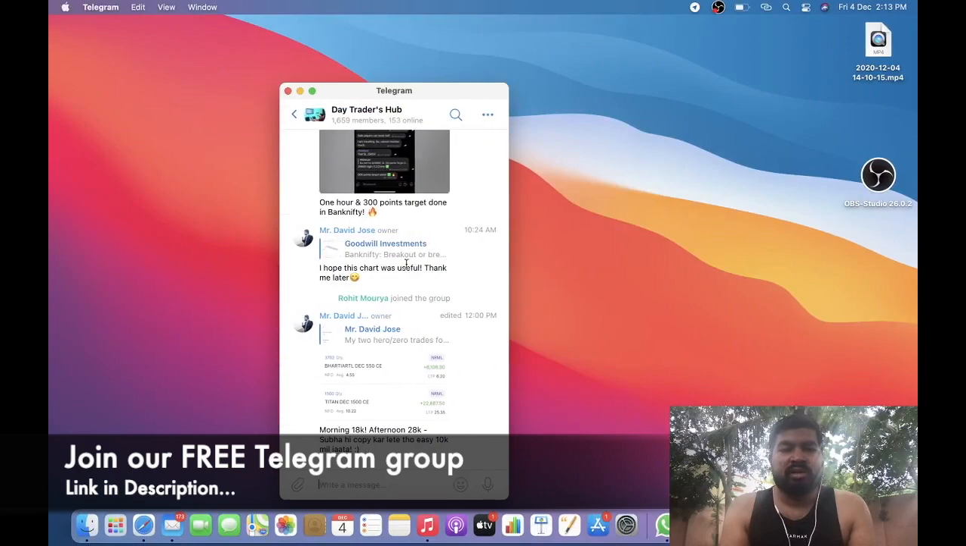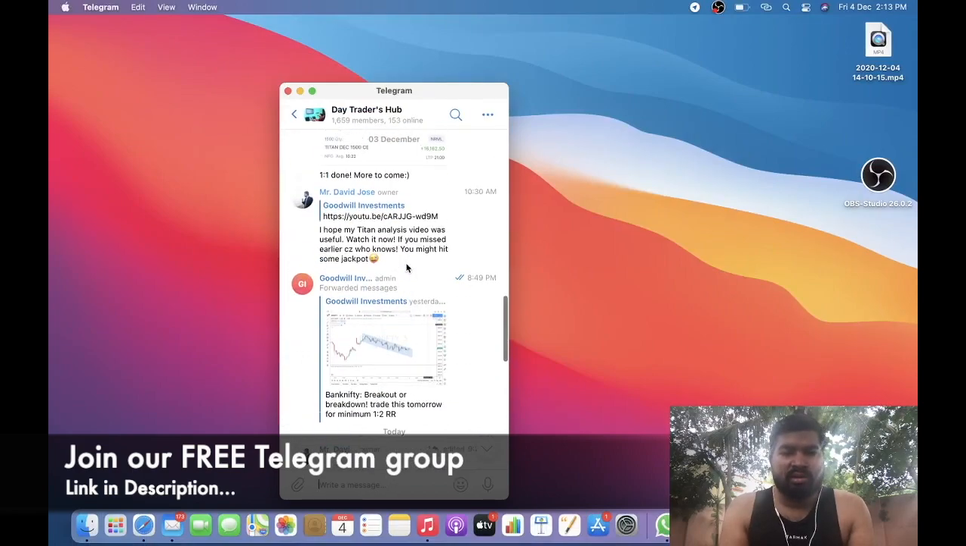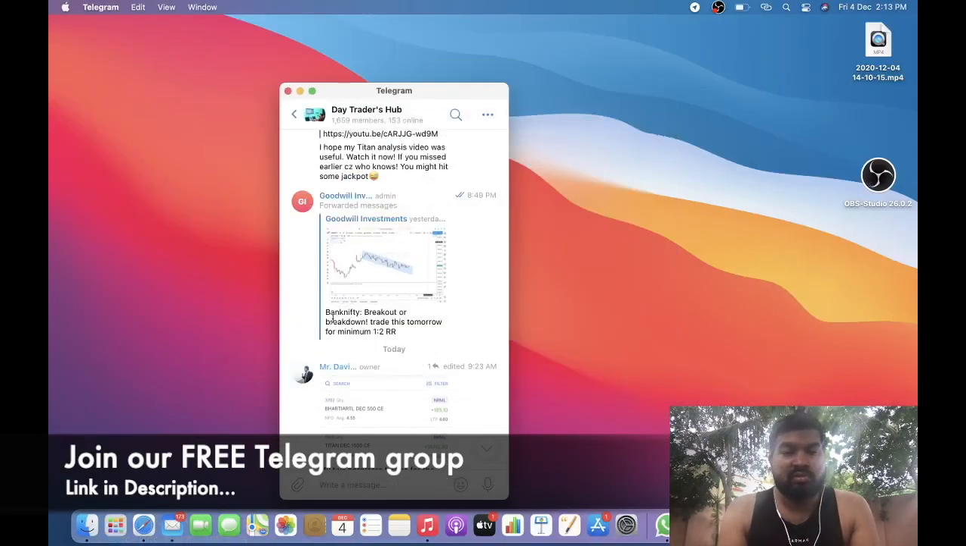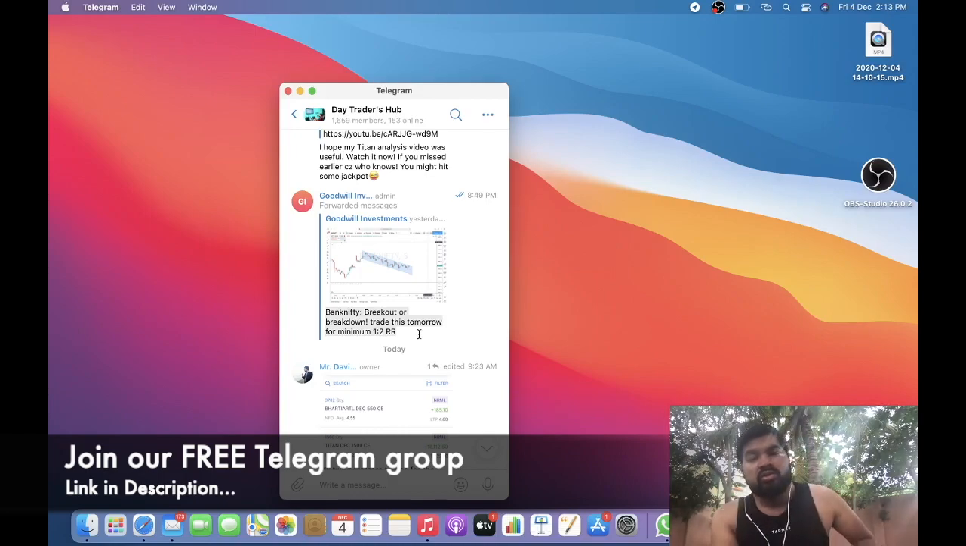Yes, my Telegram channel. And if you see, yesterday I posted a chart of this parallel channel with a caption: Bank Nifty breakout or breakdown, trade this tomorrow for minimum 1:2 RR. RR means risk reward ratio. If you're risking 1, you should book at least 2. So I gave this trade yesterday.